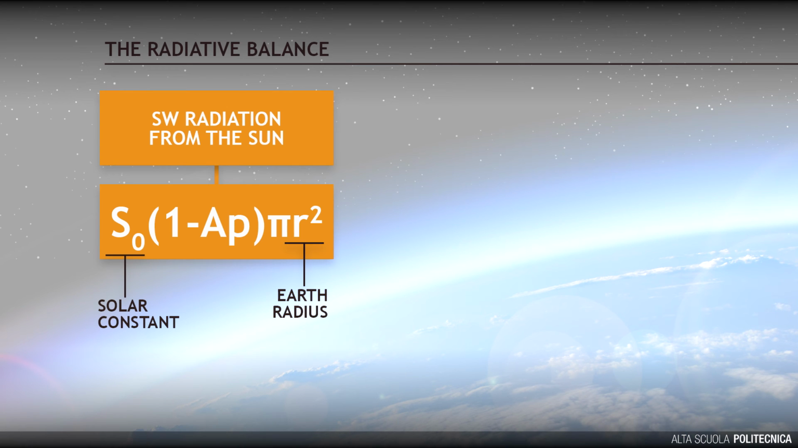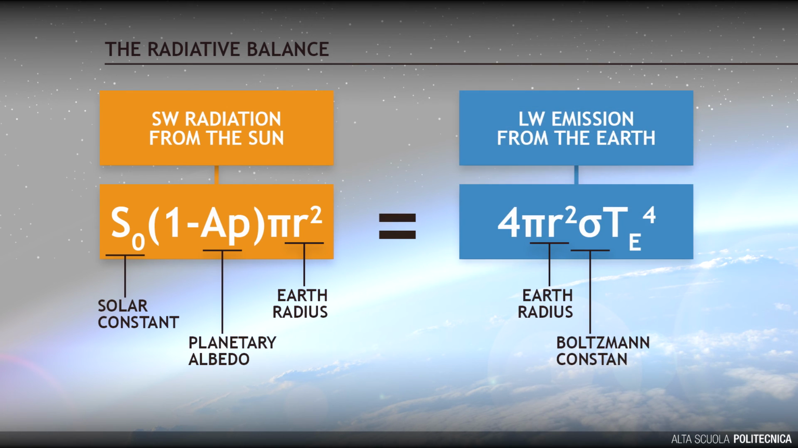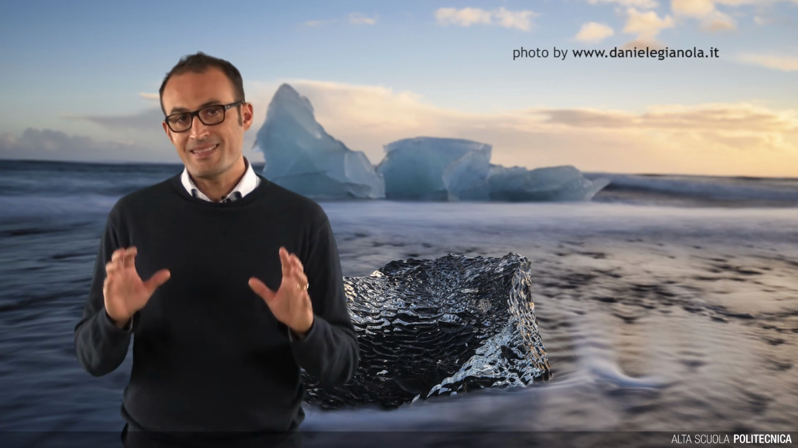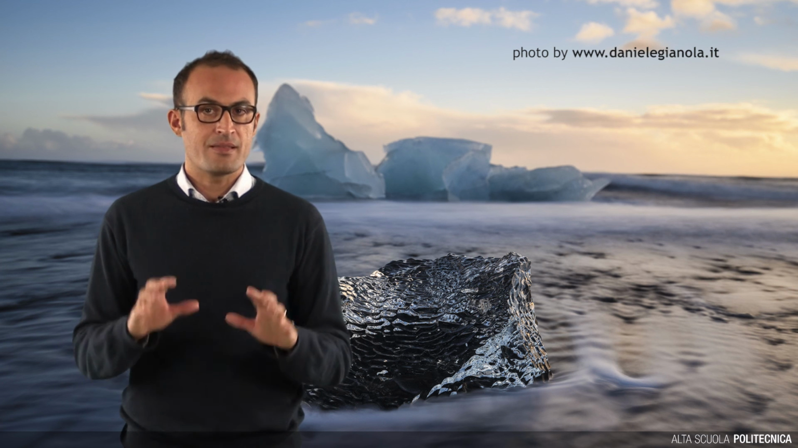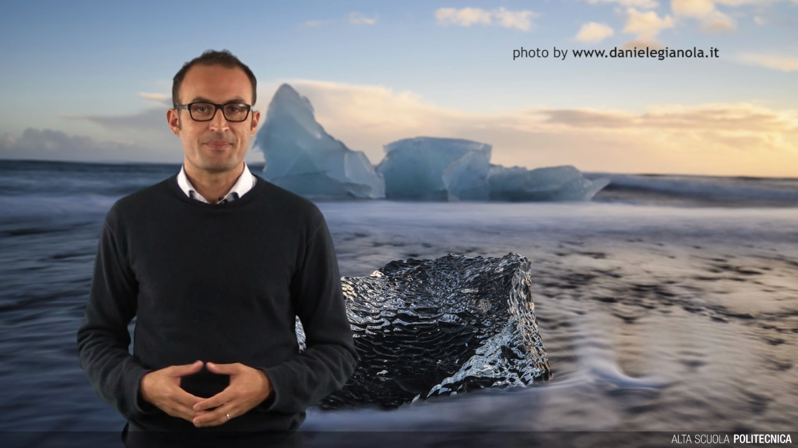The radiative balance is rather simple. The short wavelength radiation from the Sun corrected for the planetary albedo is balanced by the long wavelength emission from the Earth. The resulting temperature is 255 Kelvin, that is equal to minus 18 degrees Celsius. This is actually the temperature of a refrigerator, good to store ice cream rather than vegetation and human beings.